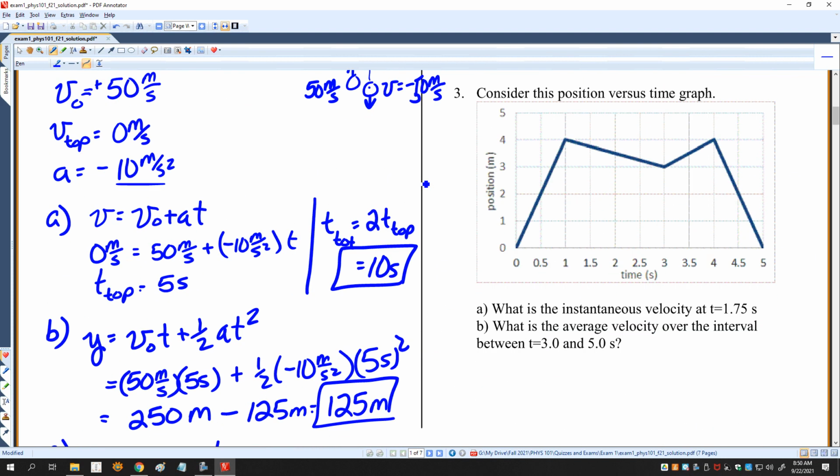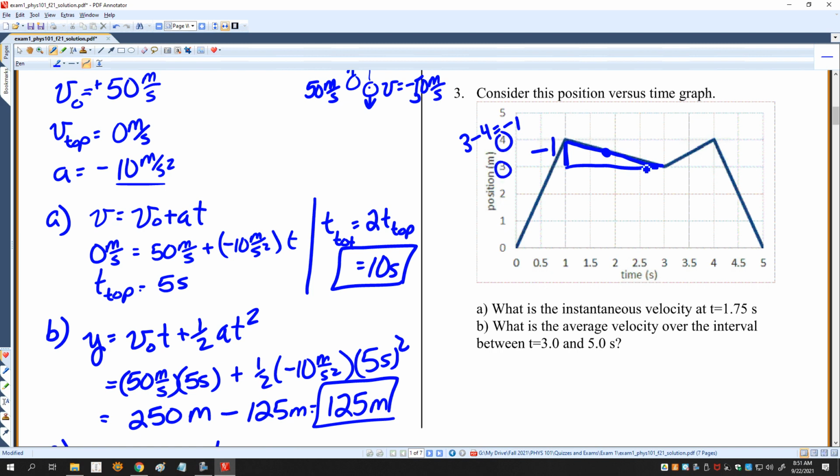Consider this position versus time graph. What is the instantaneous velocity at t equal 1.75? That's right here. In order to find that, I need to know what is the slope of this line. I'm going to look at what is my rise and what is my run. My rise is -1. That is 3 minus 4 is -1. That's the final minus the initial.